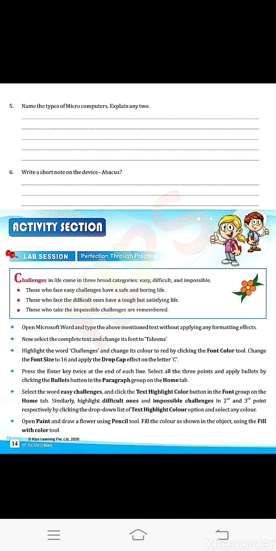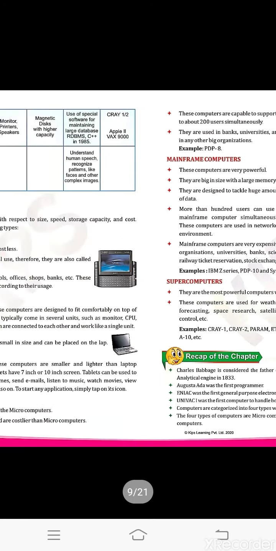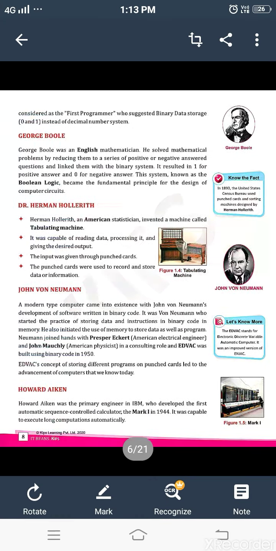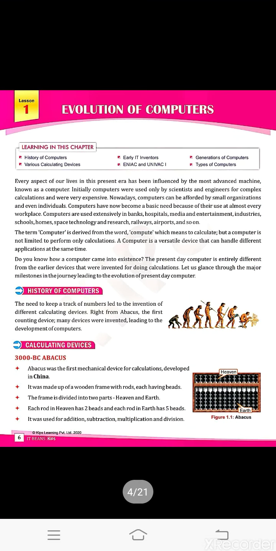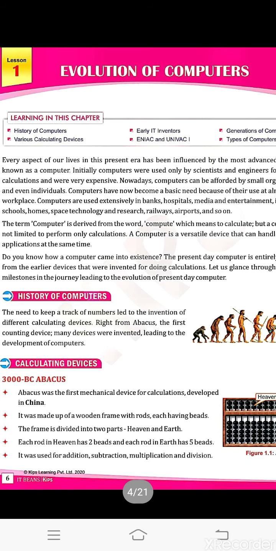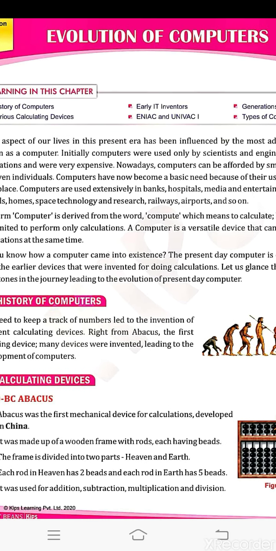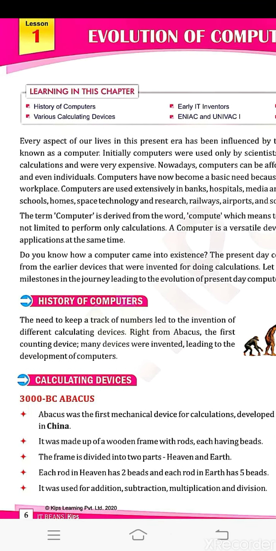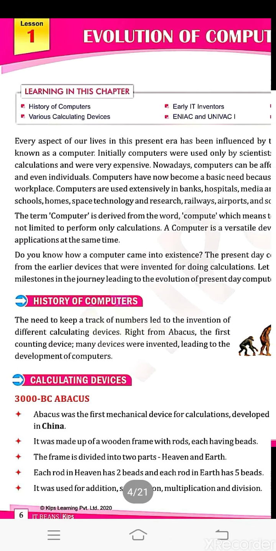Then write a short note on the device abacus. From here you can take it, abacus, page number 6. You have to write abacus, underline it. Then you have to write all the 5 points point wise. First point, abacus was the first mechanical device for calculation, developed in China. Second, it was made up of a wooden frame with rods, each having beads. Third, the frame is divided into 2 parts, heaven and earth. Fourth, each rod in heaven has 2 beads and each rod in earth has 5 beads. Last point, it was used for addition, subtraction, multiplication and division.